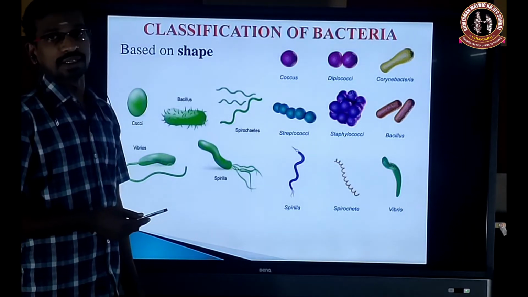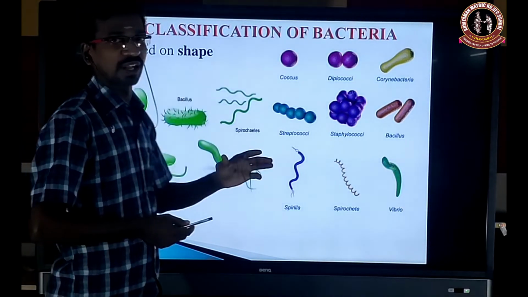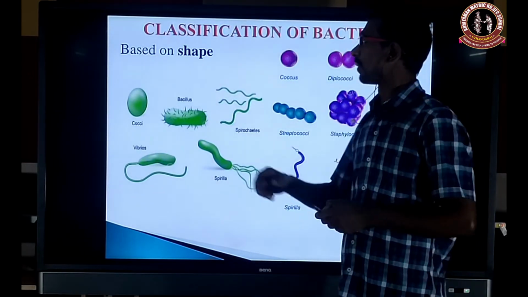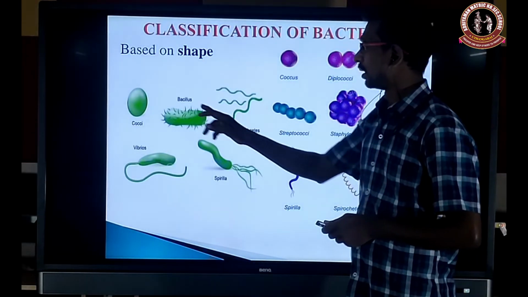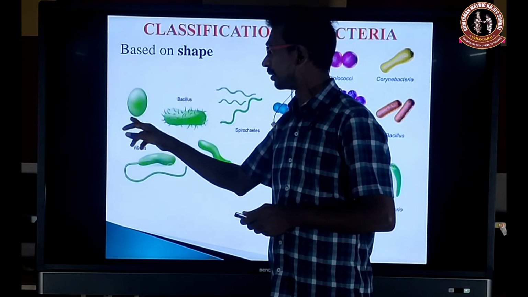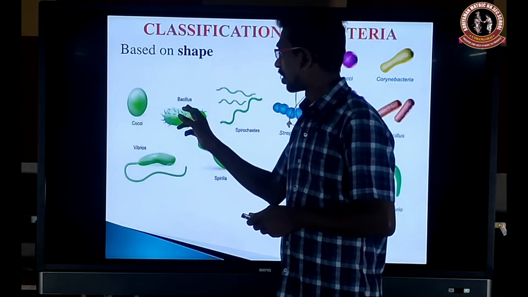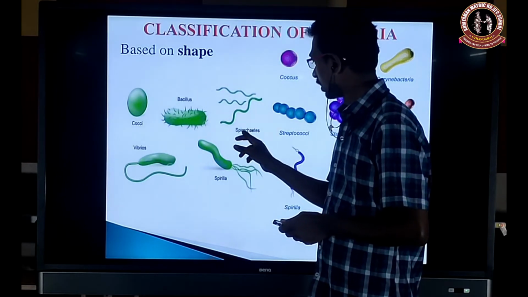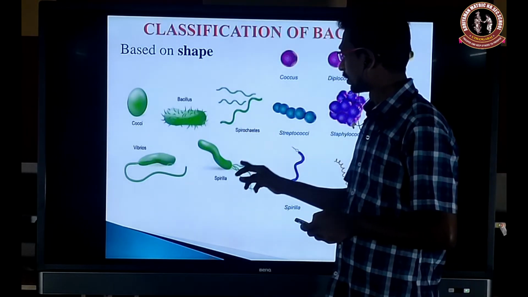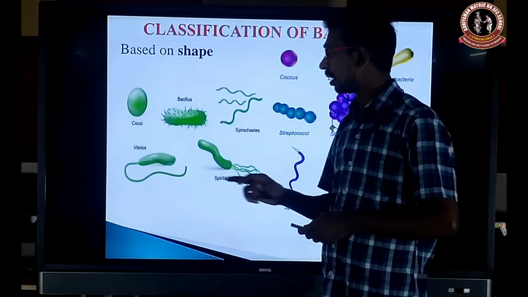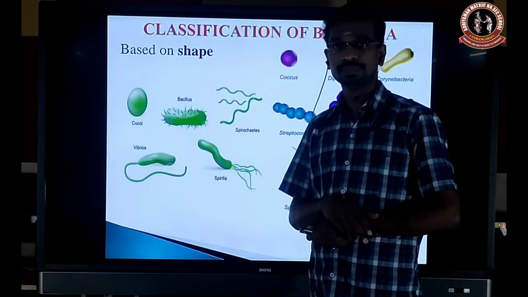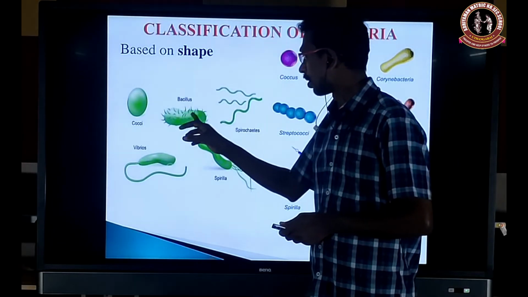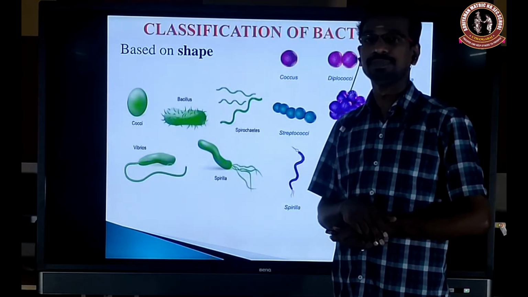Next, the classification of bacteria based on shape and flagella will be given. Based on shape, they are classified into spherical, that is cocci; rod-shaped, bacillus; spiral-shaped, spirochaetes and spirilla; and comma-shaped, vibrio. These are the common shapes of bacteria: spherical, rod, spiral, and comma.